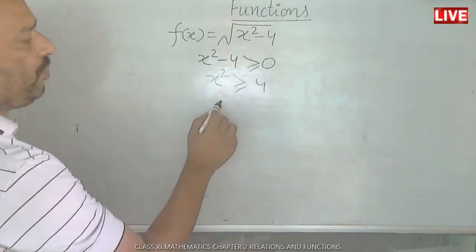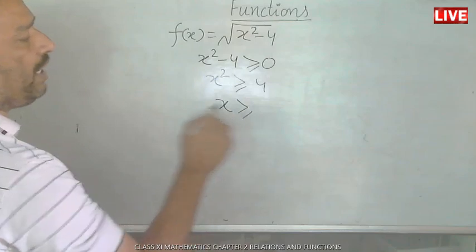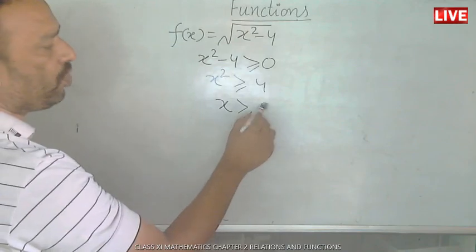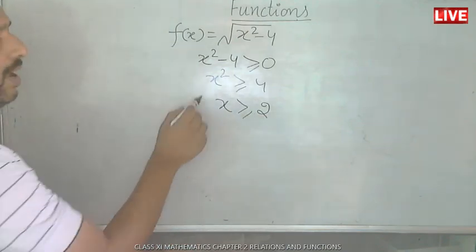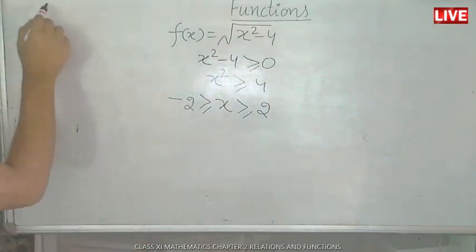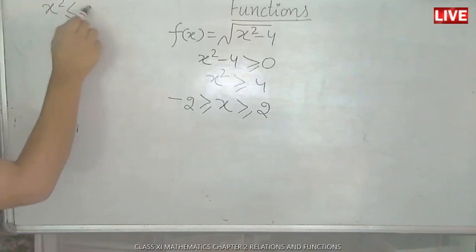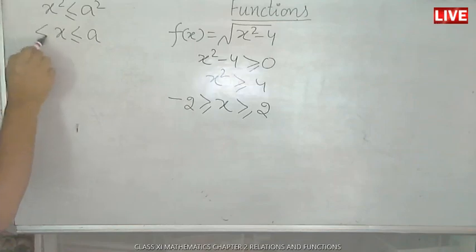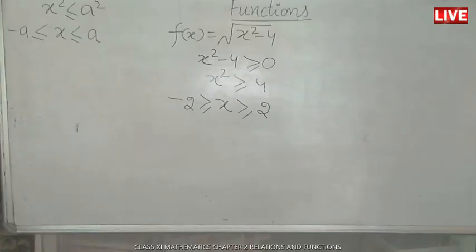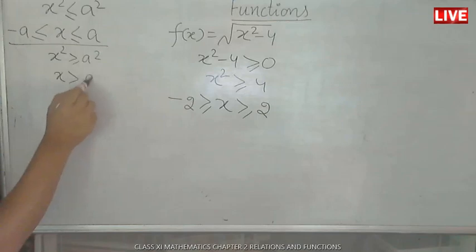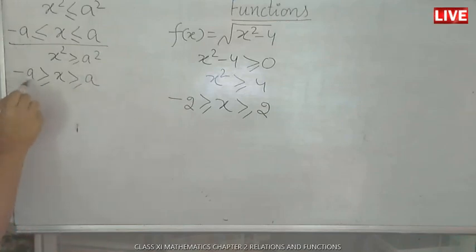And then when you take under root, you must know how to take under root in inequalities. So x square is greater than or equal to 4. When you take under root of it, it is x greater than or equal to 2, along with x less than or equal to minus 2, which is very, very important. So wherever we want to take under root of any real like this, learn it. x square is less than or equal to a square gives x is less than or equal to a and more than or equal to minus a. And for the reverse, x square is greater than or equal to a square. When you take under root of it, x is greater than or equal to a and less than or equal to minus a.